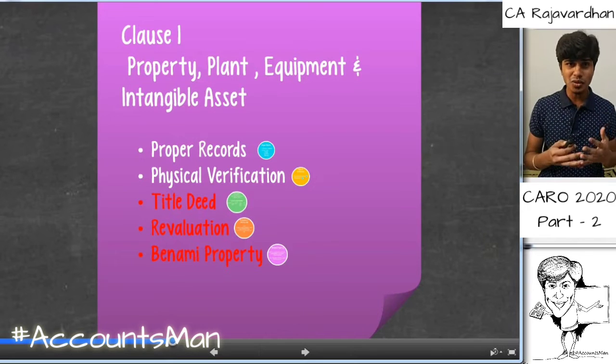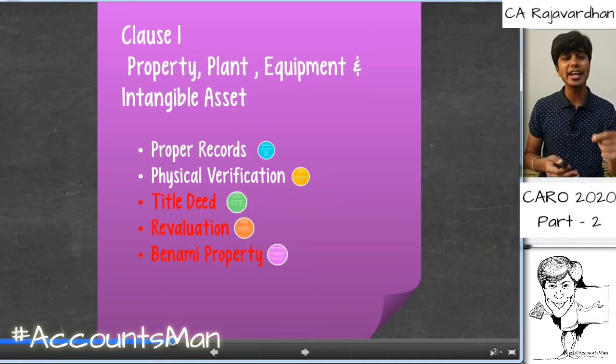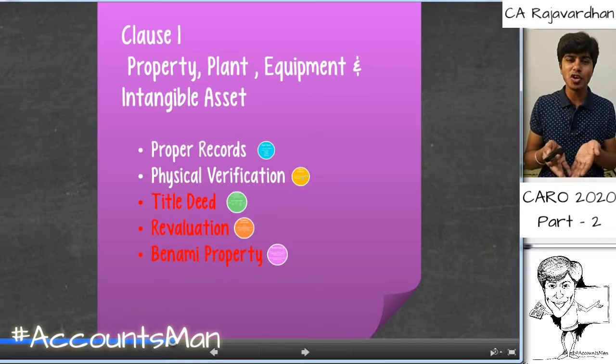As a chartered accountant who's been appointed as a statutory auditor, we need to decide whether the records maintained are proper or not based on our skill, competence, knowledge and expertise. So this is left to professional judgment. However, the proper records criteria has been given, whether we need to record the situation of that particular asset and the description of the asset. Now, the next point is physical verification. So physically the assets are to be verified and we need to comment upon that.